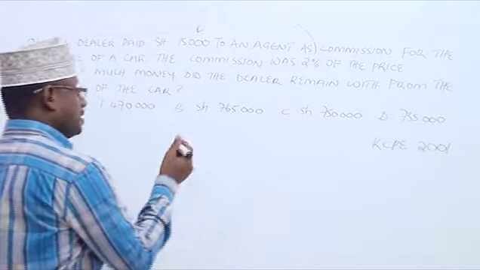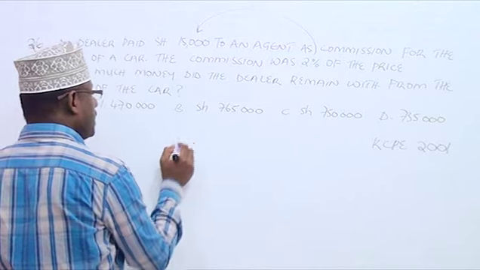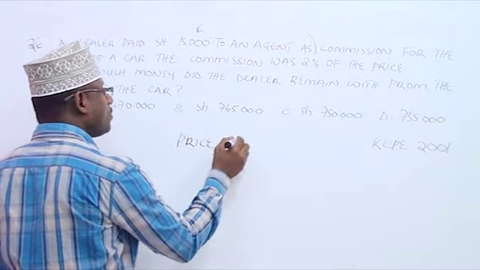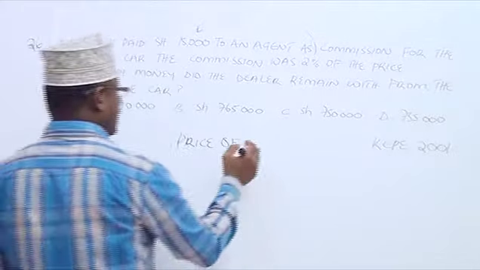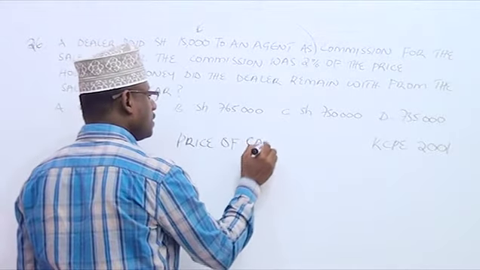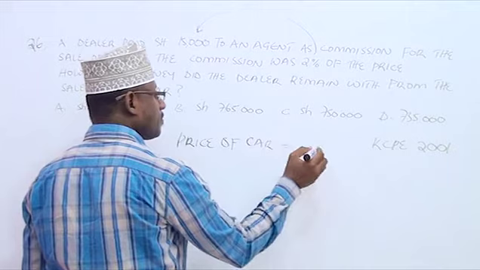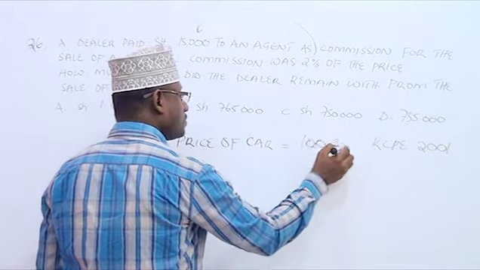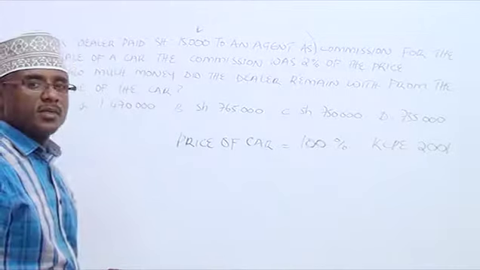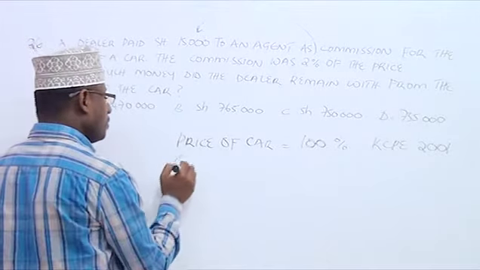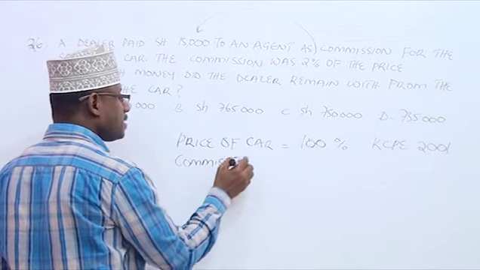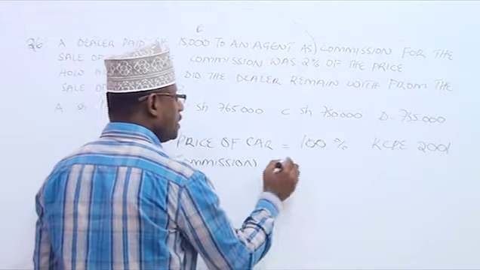So, we can say that the price of the car is 100%. Commission paid to the agent is 2%.